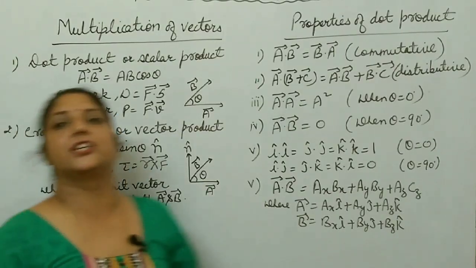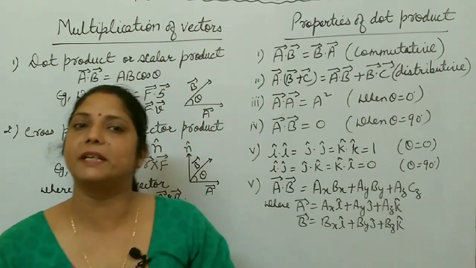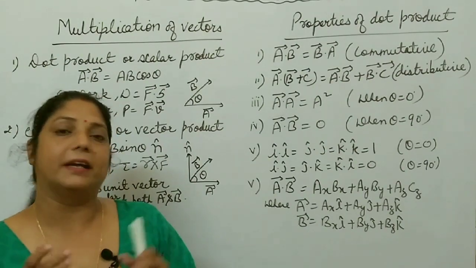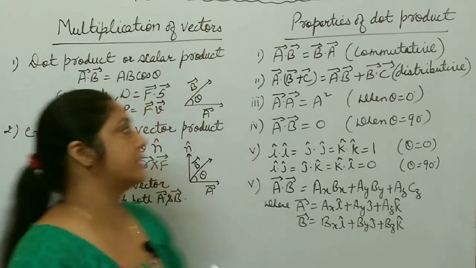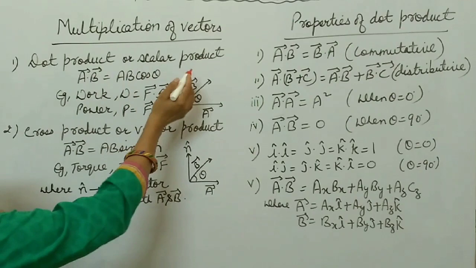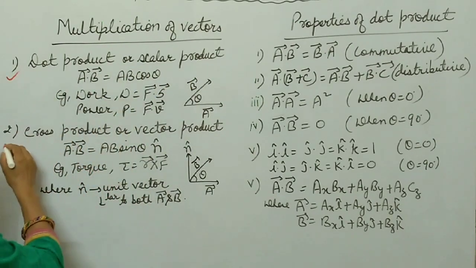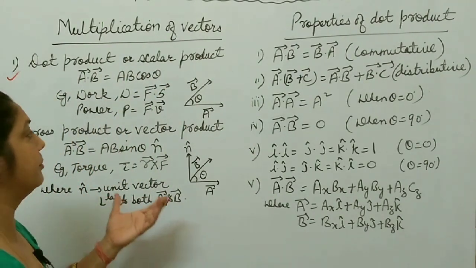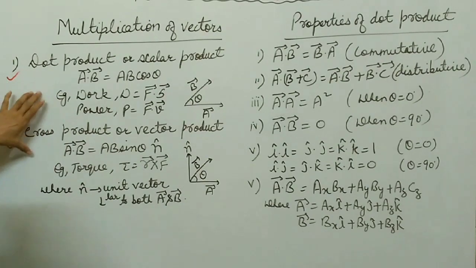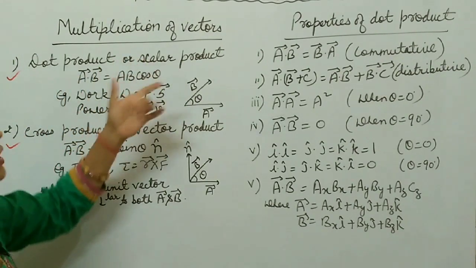Now multiplication of vectors. This topic is very important, right? A vector can be multiplied in two ways. First method is dot product or scalar product, and second one is cross product or vector product. What is the difference between these two methods? First one is dot product, or it is also called scalar product.